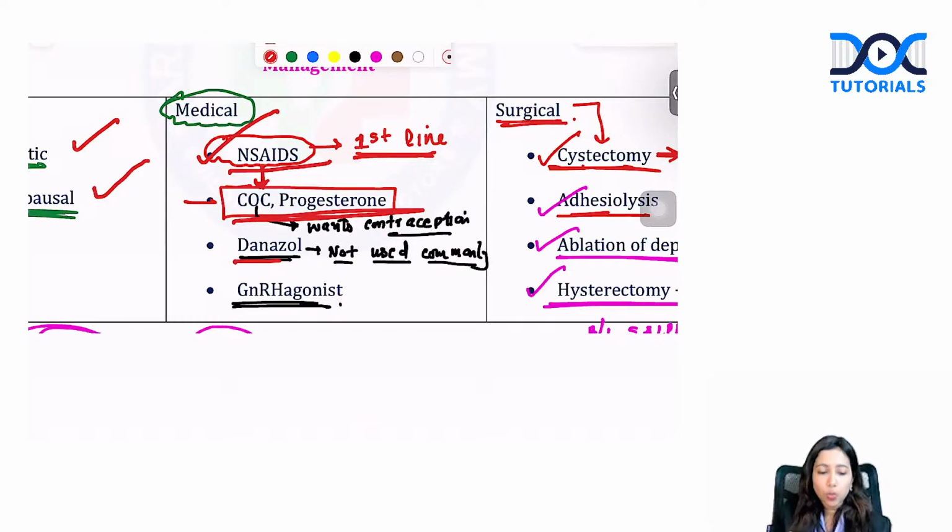If still not working, we have options like GnRH agonist. Especially if a patient wants contraception, you are going to proceed with OC pills. Danazol is not commonly given because it is associated with androgenic side effects such as acne, hirsutism.